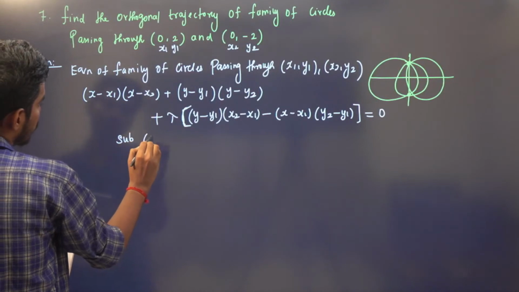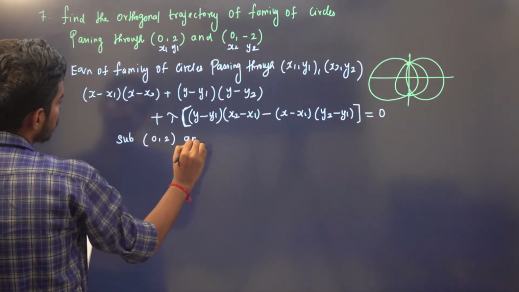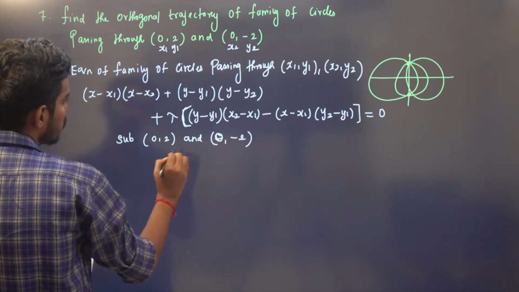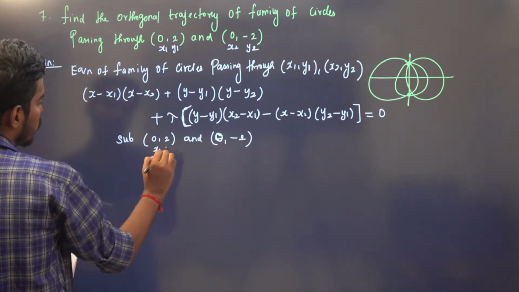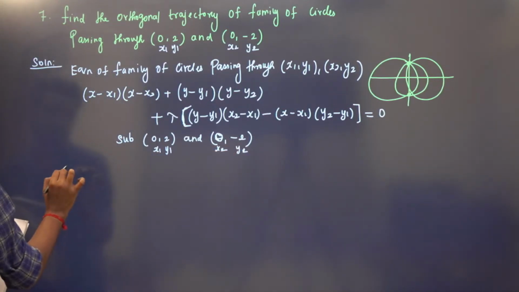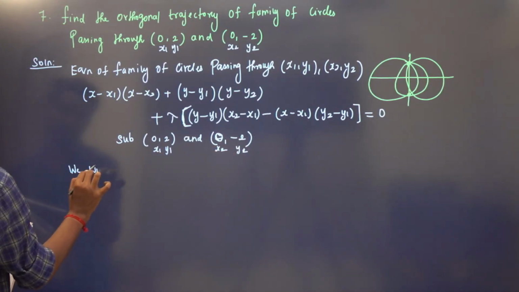Substitute 0 comma 2 and 0 comma minus 2. This is our x1 y1, this is our x2 y2. I have already done it, so I'm not going to do that.